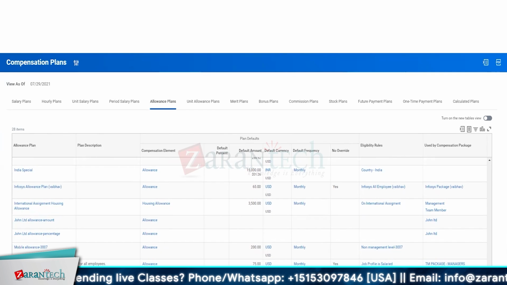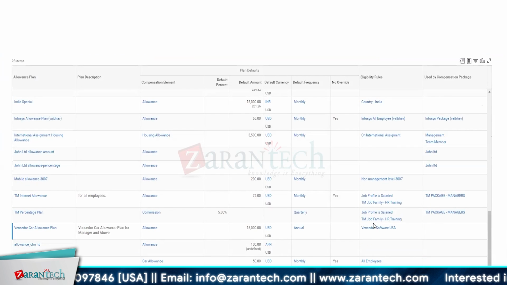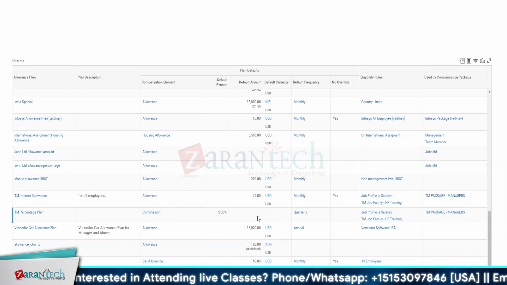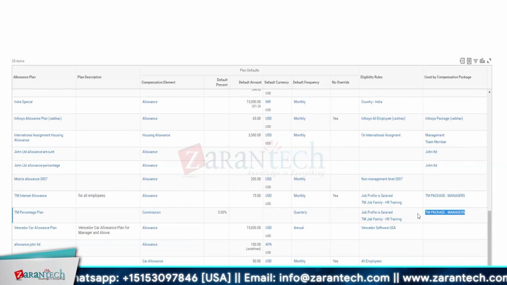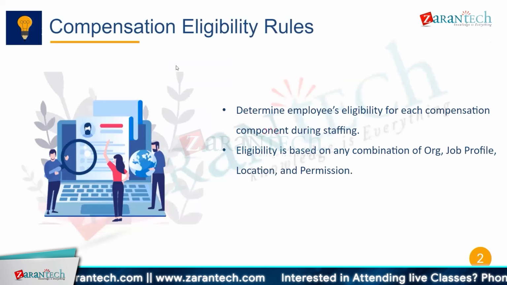For example, if we have a car allowance, that's an allowance, 15,000 US dollars, and its eligibility rule is only for this company. You have a commission plan as well, 5% quarterly, and it can be used under this package. So compensation and eligibility rules determine employees' eligibility for each compensation component during staffing. Eligibility is based on any combination of organization, job profile, location, and permission.